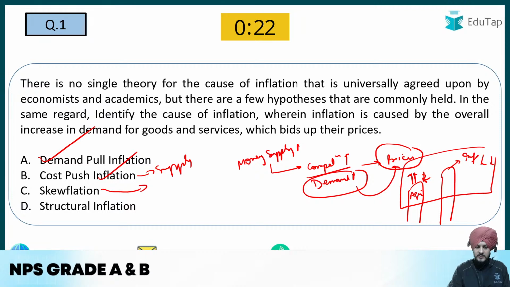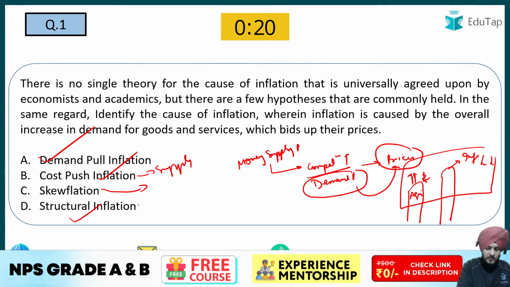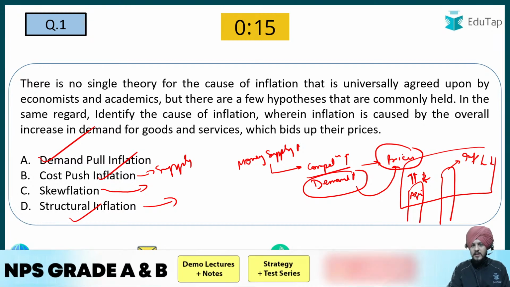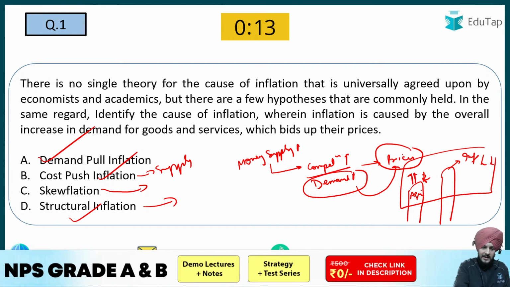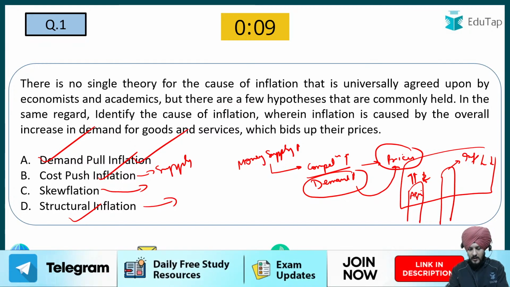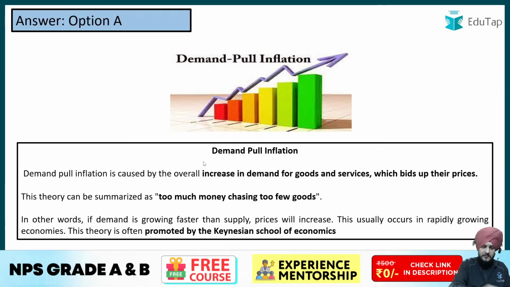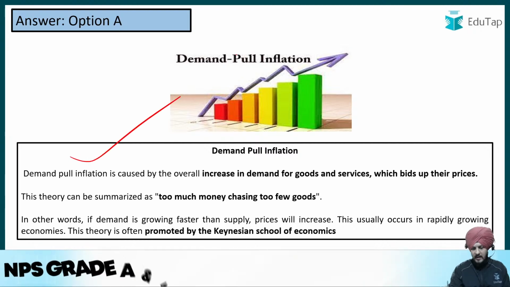different types of sectors. The last is structural inflation, which is because of the structural issues in the economy, because of which the inflation increases. So that is why A is going to be the correct answer to this question. Fine. So I hope it is clear to you. Both of you have given the correct answer. Now the next question. You can read the explanation from the PDF itself. I've explained it to you.